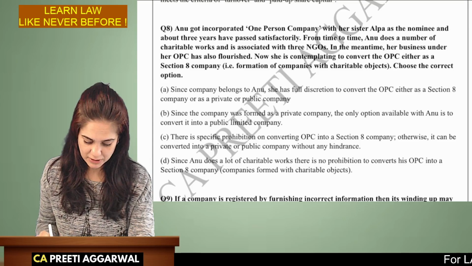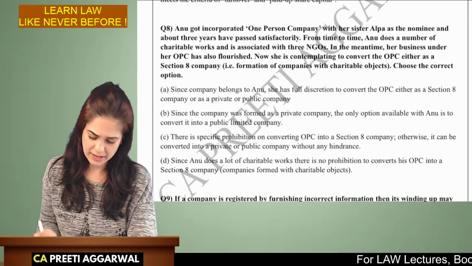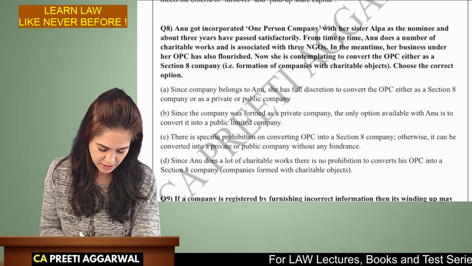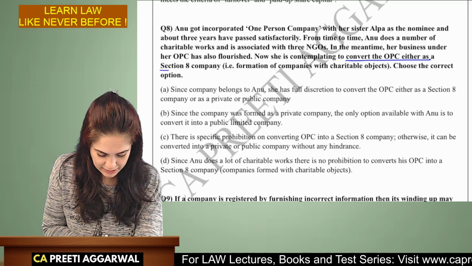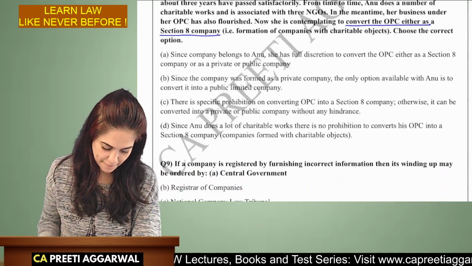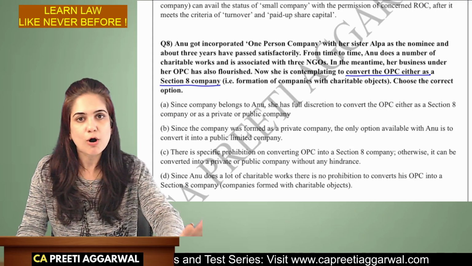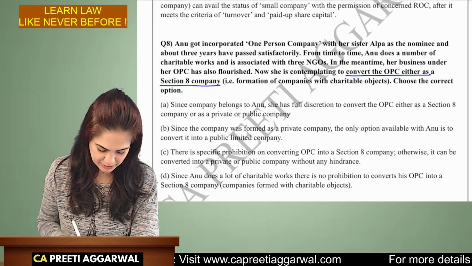Anu incorporated a one-person company with her sister Alpa as the nominee. They do charitable work, her business and OPC. Now she wants to convert the OPC into a Section 8 company. Will you be able to convert? No, you cannot incorporate. You cannot even convert a Section 8 company into OPC.